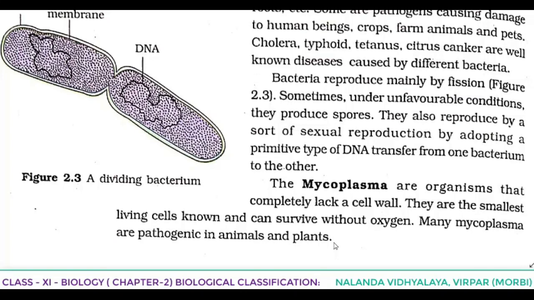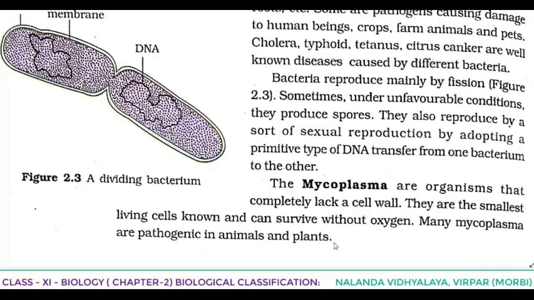Then we told about chemosynthetic autotrophic bacteria and their important role in recycling nutrients like nitrogen, phosphorus, iron and sulfur. Then we came to heterotrophic bacteria, the most abundant, their importance and uses, and the damage they cause to human beings and crops.